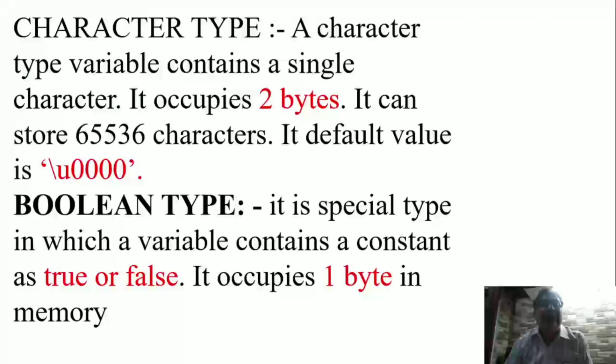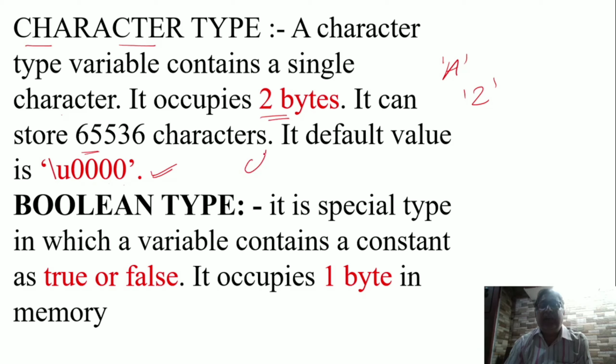Now the next type is the character data type. A character type variable contains a single character. As we discussed in literals, a single character in single quotes is a character type constant. If we want to store this character constant, we need to use a character type variable, which will occupy 2 bytes, and it stores the characters 0 to 65,536, and the default value is \u0000. Please remember this; we have written it in red for this reason.